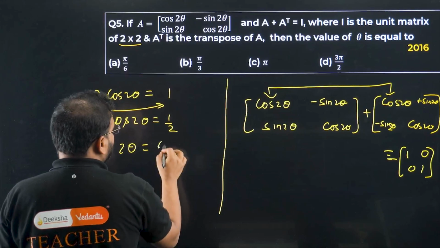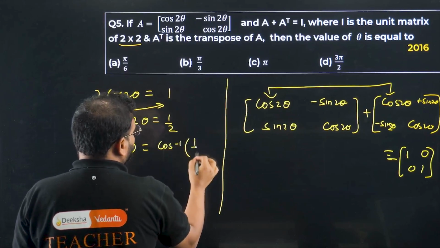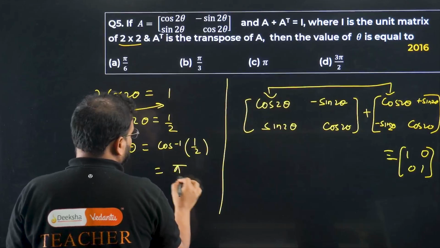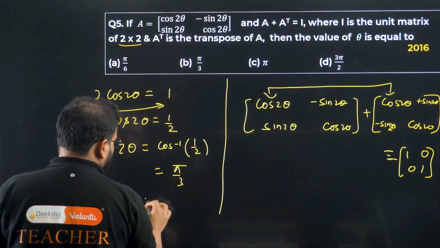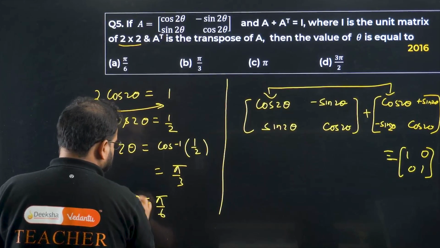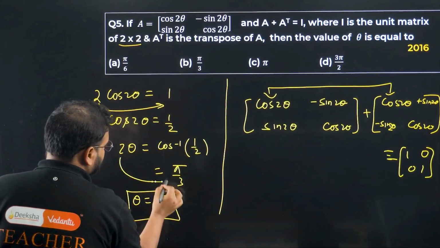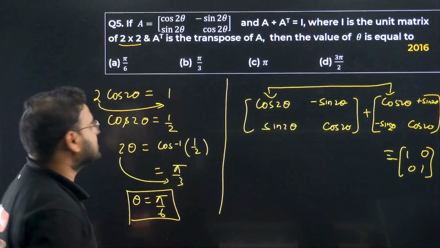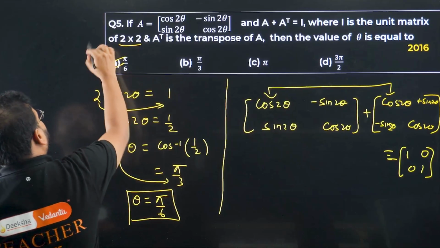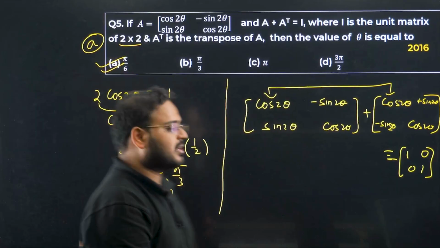How much is that? If you write cos inverse of 1 by 2, it will become pi by 3. So you have theta value as pi by 6. How come, sir? This 2 will come on the side, it will become 3 into 2, so 6. Answer is option A.